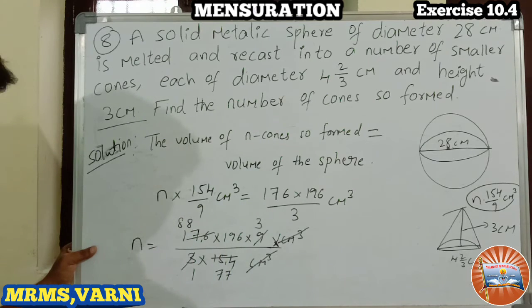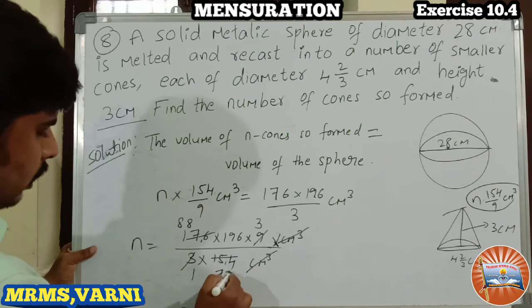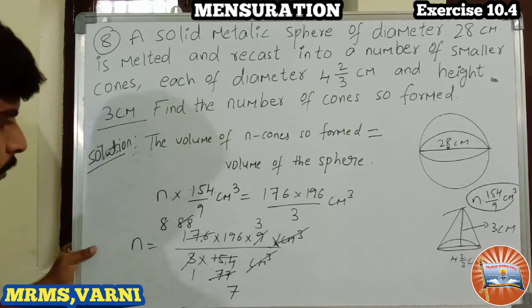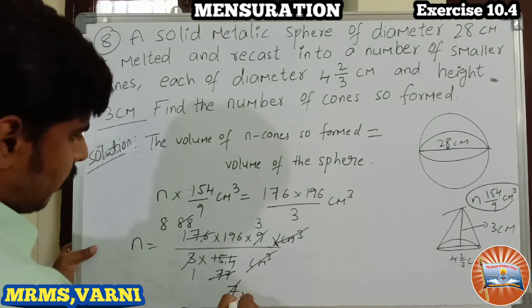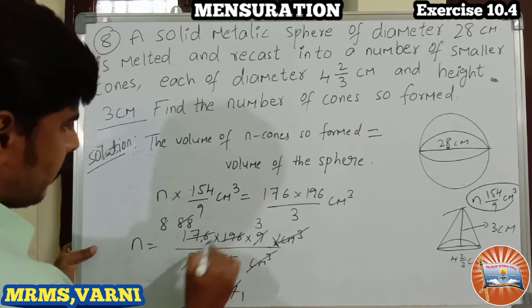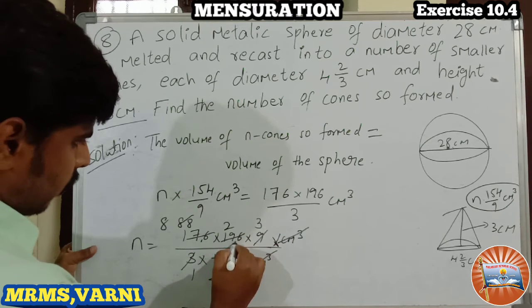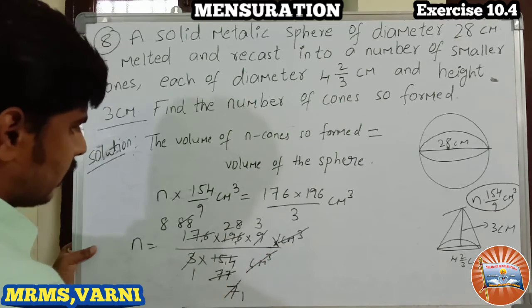Is it clear? So 2 88s are 176, 2 77s are 154. 11 7s, 11 8s, isn't it? Next, 7 1s, 7 2s, and this becomes 5 remains. So 2 7 8s, 56.